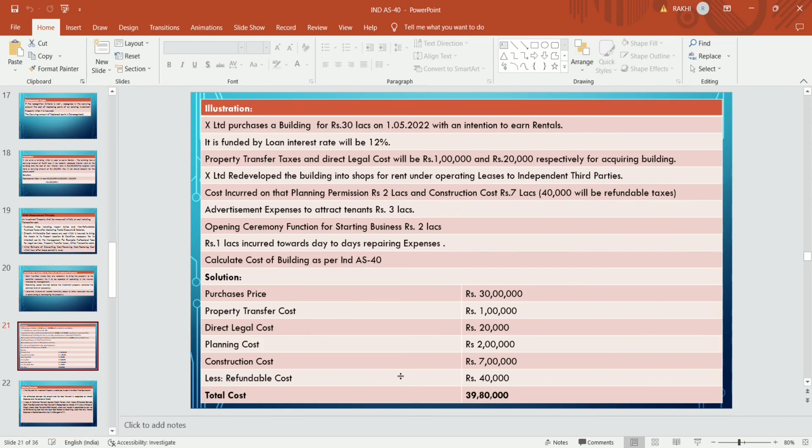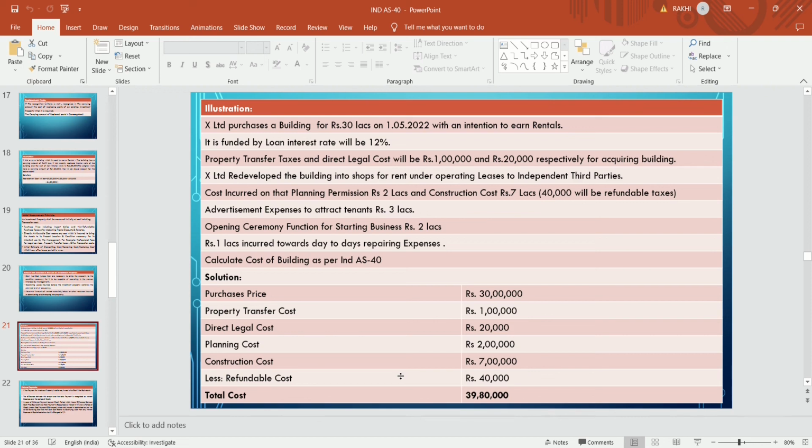Suppose X Limited purchases a building for rupees 30 lakhs on 1st May 2022 with an intention to earn rentals. It is funded by a loan, and the interest rate will be 12%. Property transfer taxes and direct legal cost will be rupees 1 lakh and 20,000 respectively for acquiring the building.